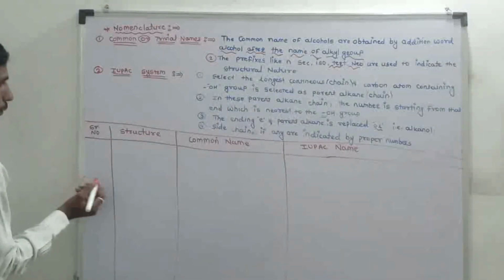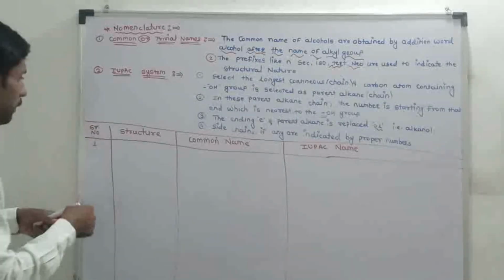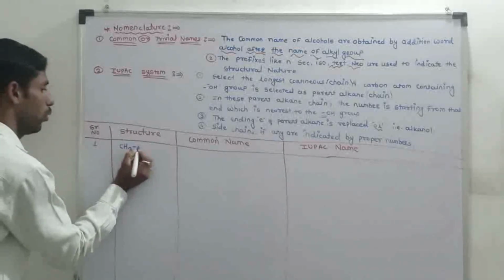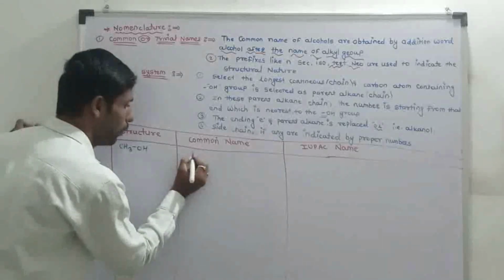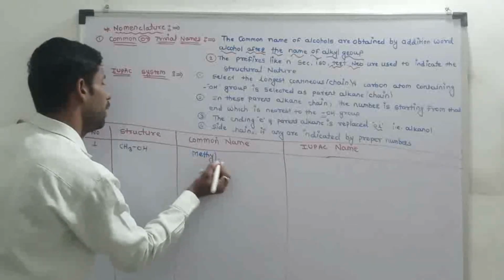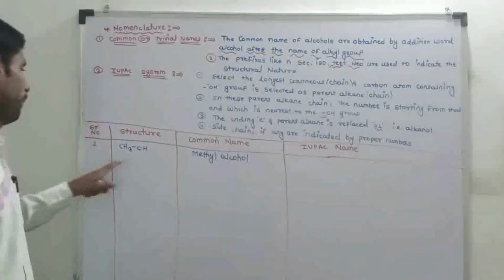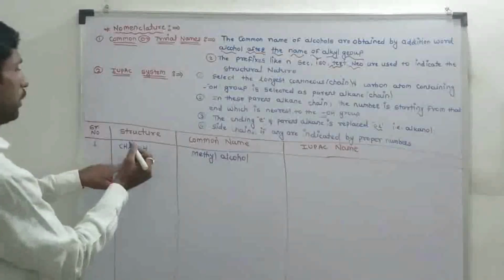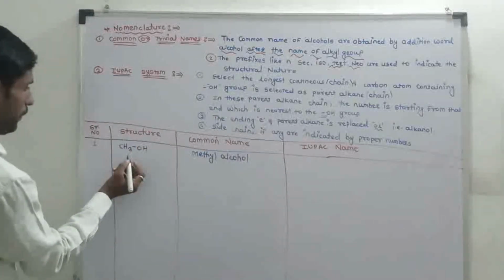First, CH3OH. It is also known as methyl alcohol. IUPAC name: in this IUPAC name system, select the longest continuous chain containing the OH group as the parent alkane chain.